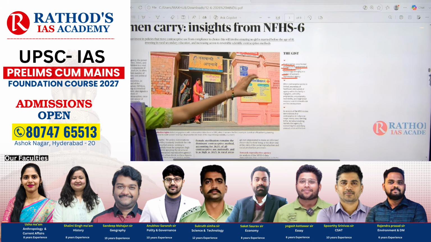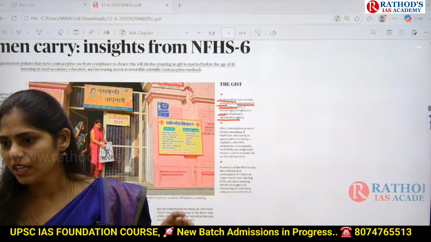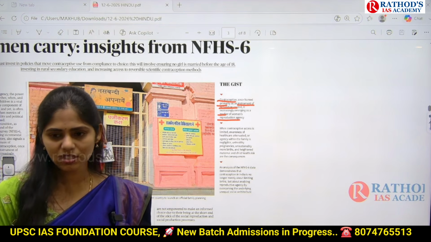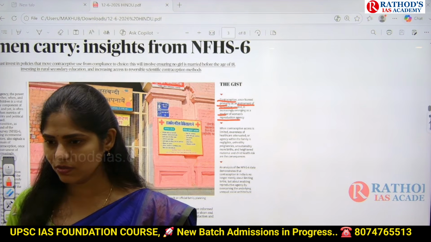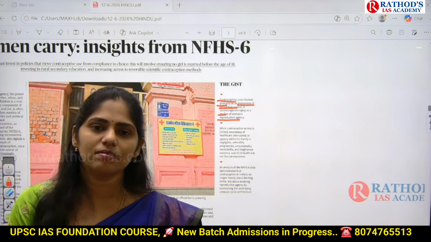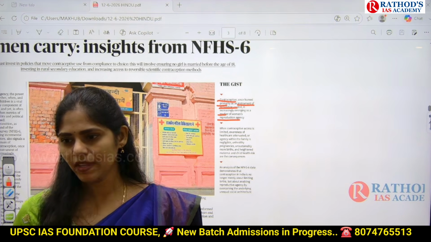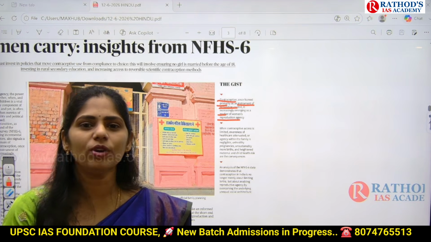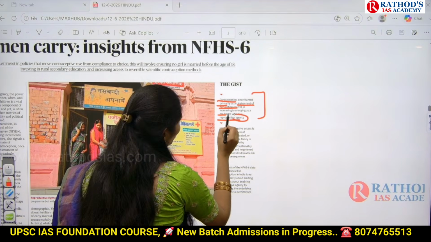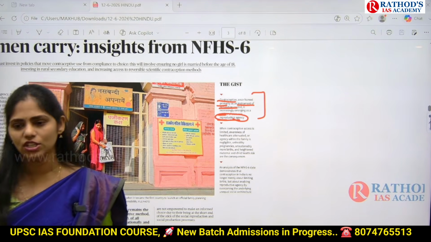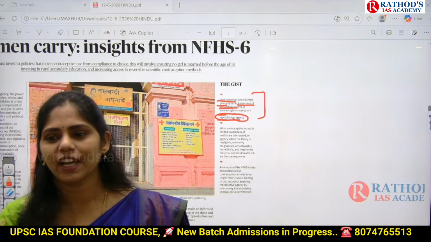That means normally contraception is used as an instrument to control population. Yes or no? In contraception, we have devices, we have medicines, and we have surgical procedures also. Whatever contraceptive methods we are using, that is primarily to control population growth. And on the other side, it is also increasing women empowerment. That is the meaning of this point. So here they gave one term called reproductive agency. Here you may get a question in your prelims related to this reproductive agency.